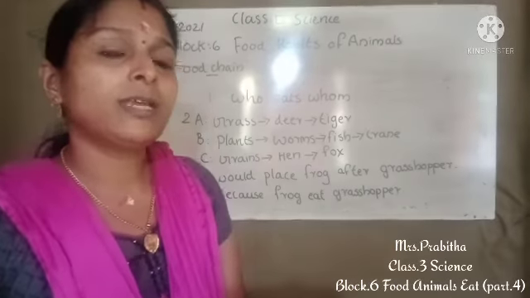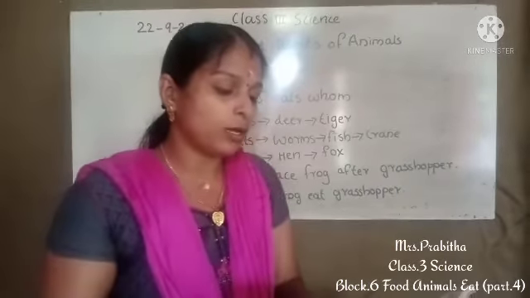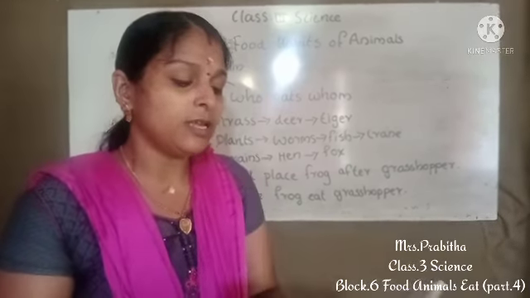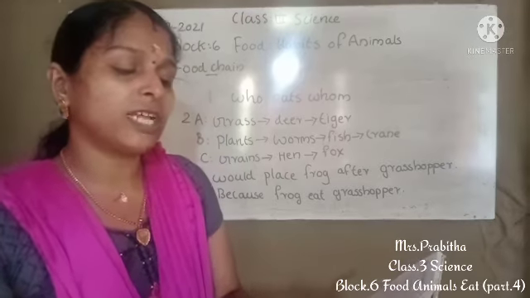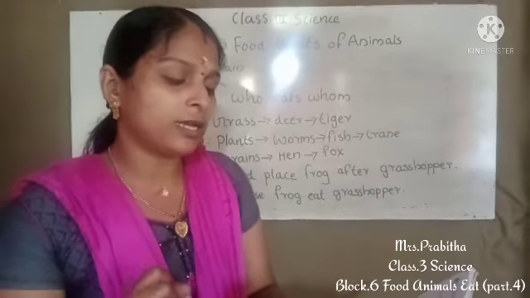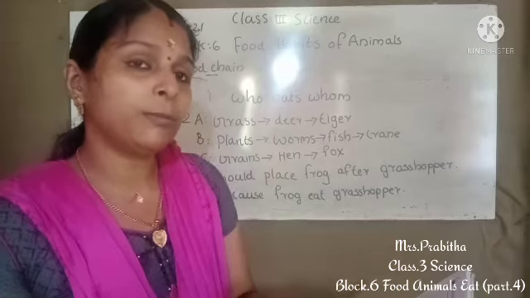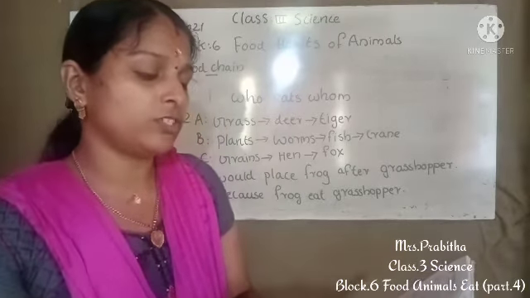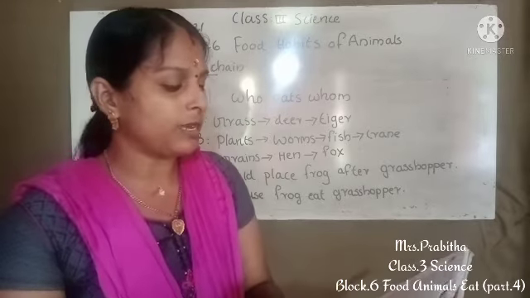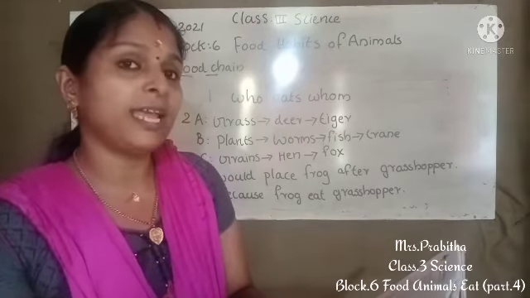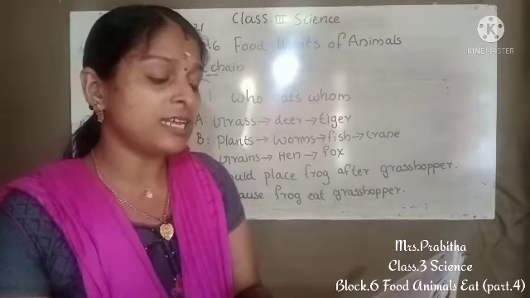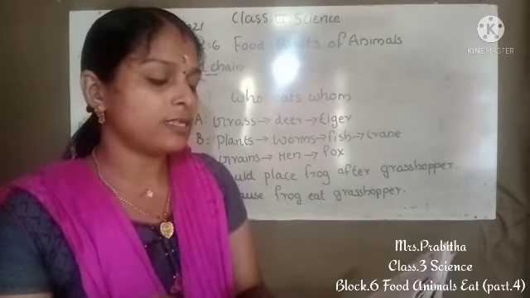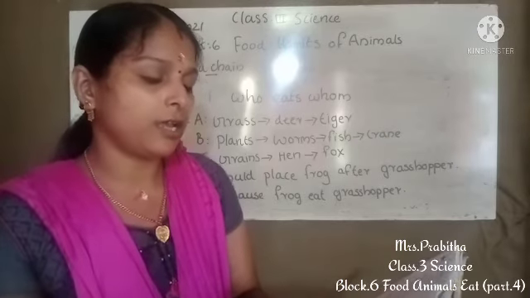Next we have to discuss practice questions. So up to the 6th question we discussed. Now 7 and 8 only remaining. The 7th question is, make a food chain with the following. Grass, tiger, deer, bear is given there. So we have to arrange this food chain. First it starts from grass. Then grass is eaten by deer. After grass, deer, then bear, then tiger. Grass, deer, bear, tiger.